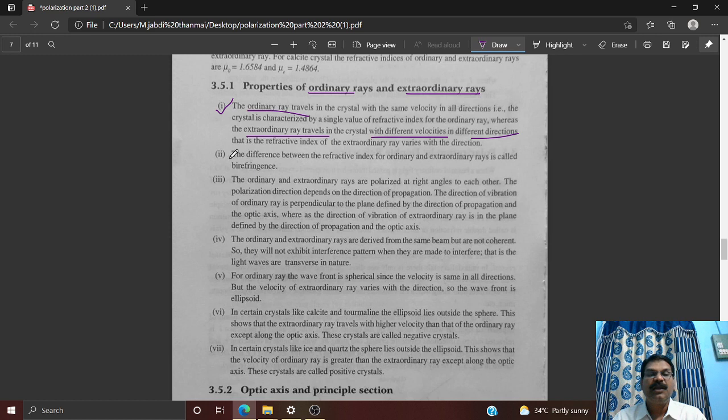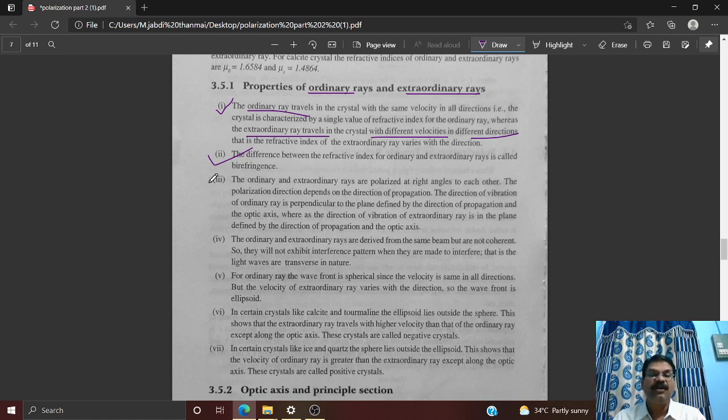Is it clear? Next, coming to the second point, my dear students: the difference between the refractive index for the ordinary and extraordinary ray is called birefringence. Double refraction is what we discussed. If you take the difference between the refractive index of ordinary and extraordinary, that phenomenon is called birefringence.